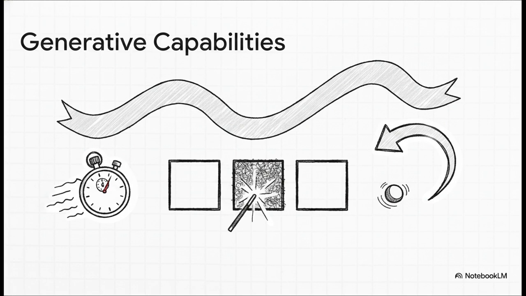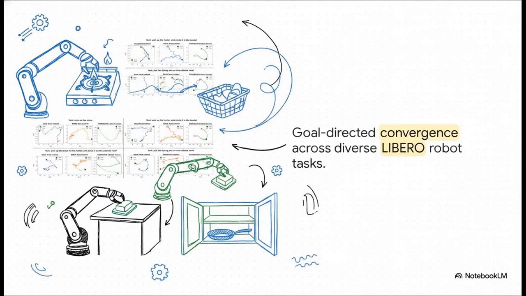If a video is missing frames, no problem. OD World can perform temporal super resolution, flawlessly interpolating the dropped data. And incredibly, almost like sci-fi, because it understands physical laws, it can actually run the math in reverse to generate physically plausible backward predictions. As you can see here, across 4 entirely different robotic tasks from the Libero dataset, like